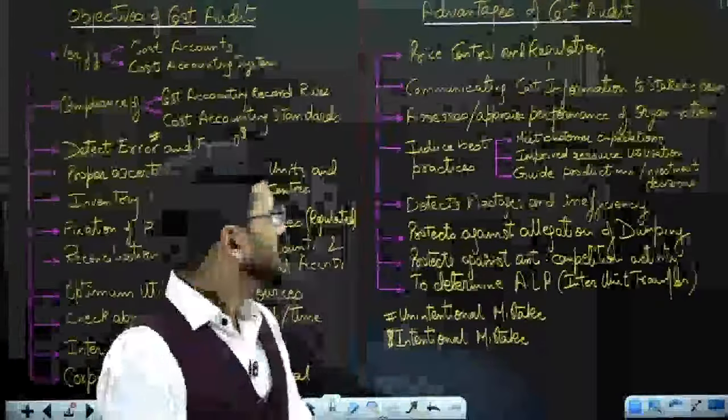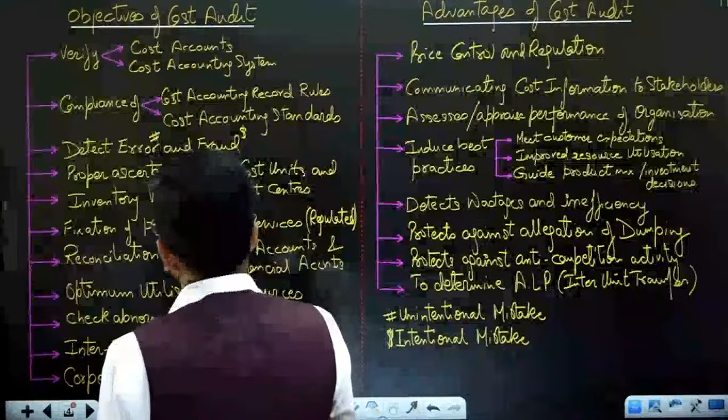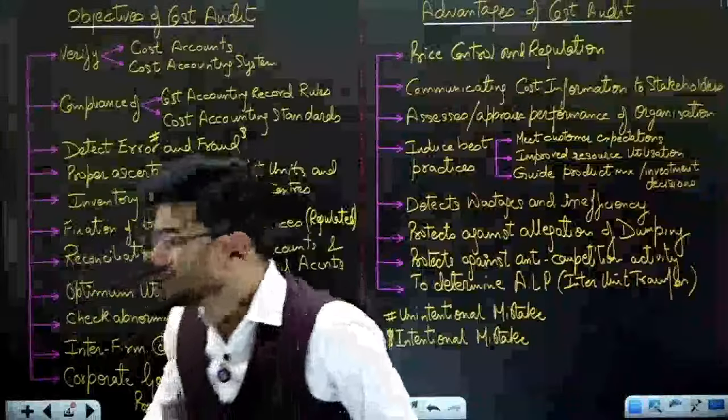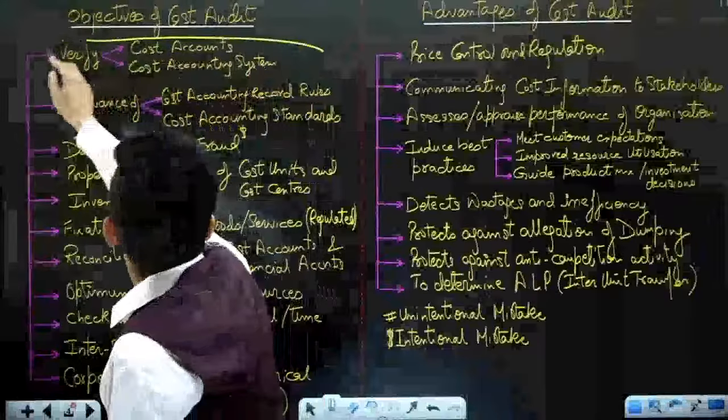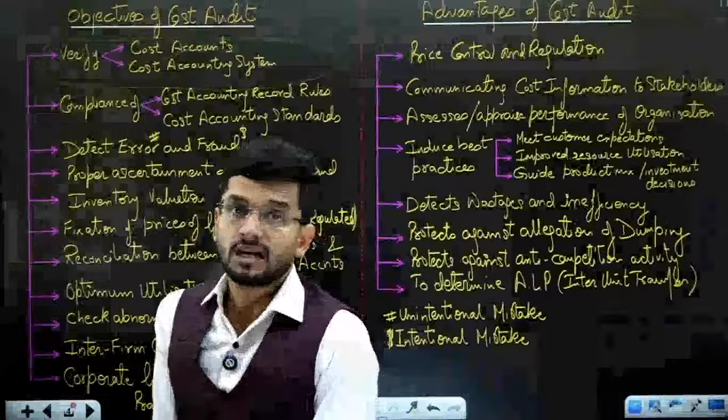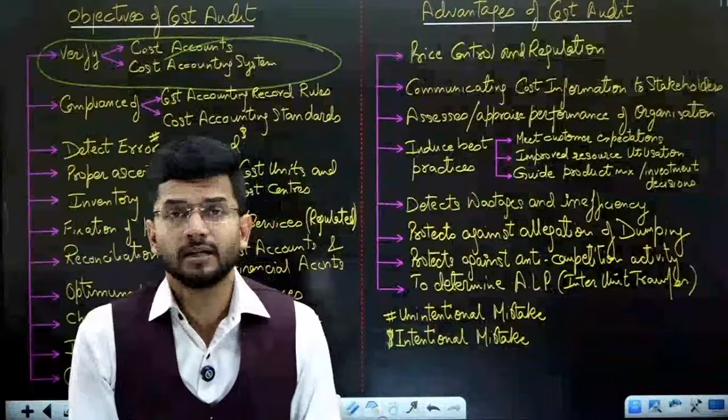All right. So now, what are the objectives of cost audit? What are the objectives that we follow in cost audit? What are the things that we need to do in cost audit? Number one is verify cost accounts and verify cost accounting system. That is the first and foremost objective that is followed by any cost auditor.